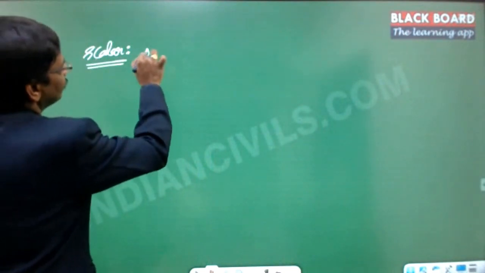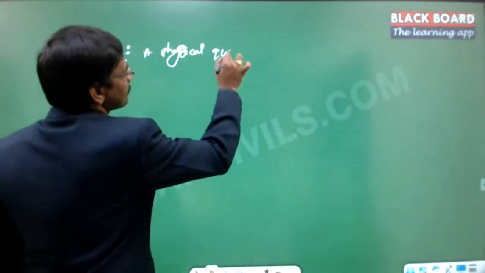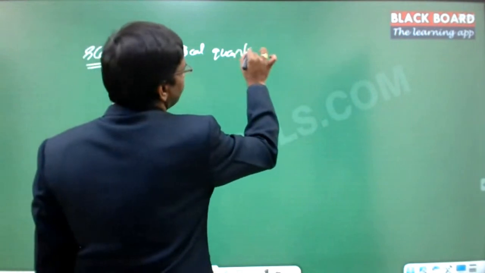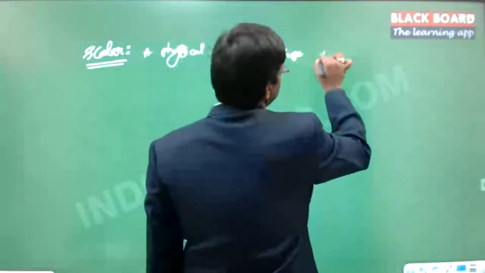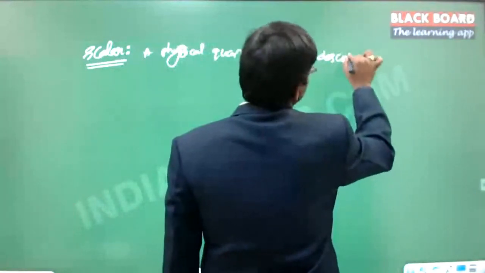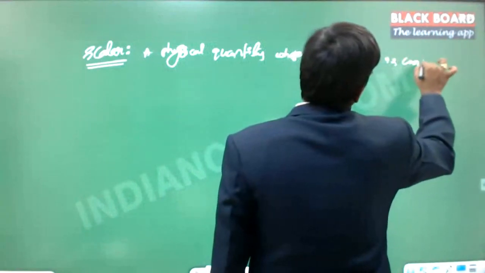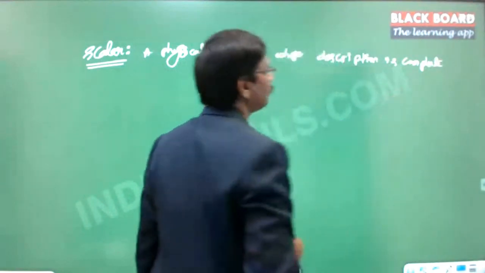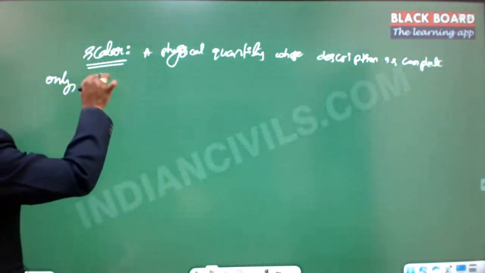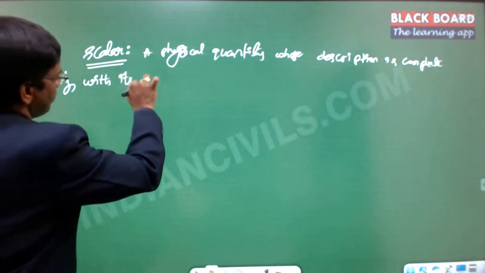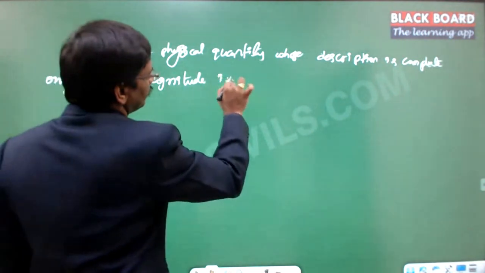a physical quantity, all these things are physical quantities, whose description is complete only with its magnitude, is called a scalar.